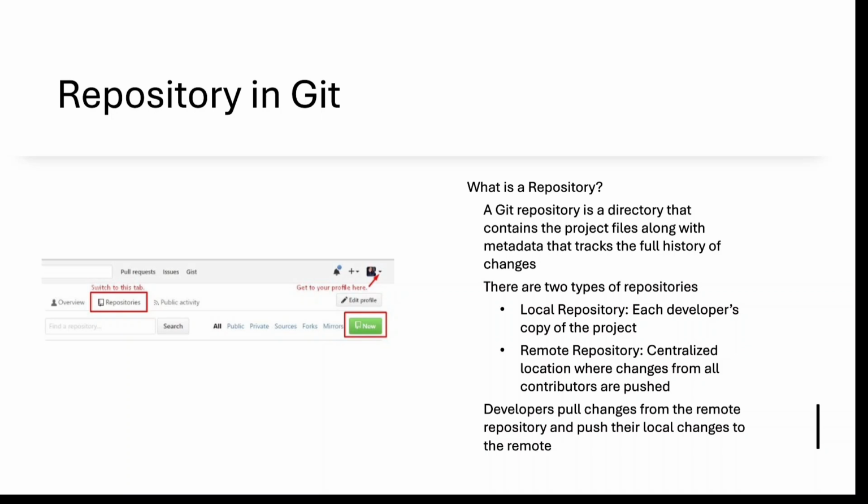Another is the remote repository, which is a centralized location. All changes come from different people, who push their changes to the remote origin or centralized location. That comes under remote repository. And in the repository, every piece of data comes with metadata, so through that metadata we can check the full history of the changes to our files. That is called a repository basically.